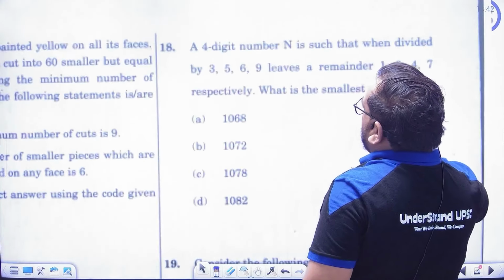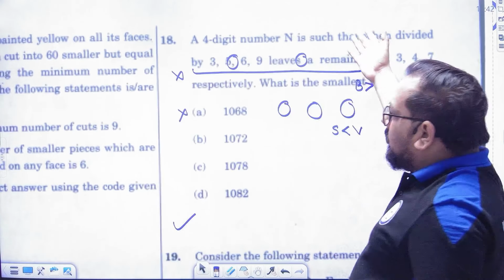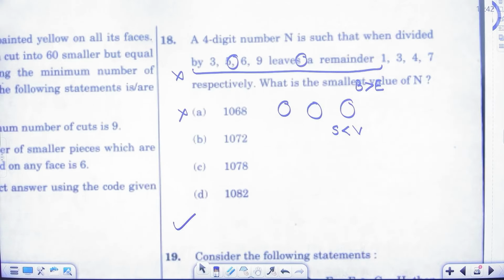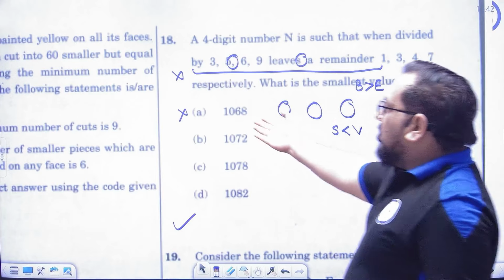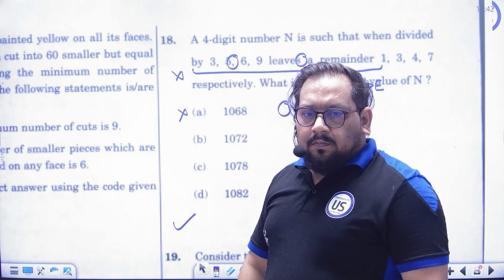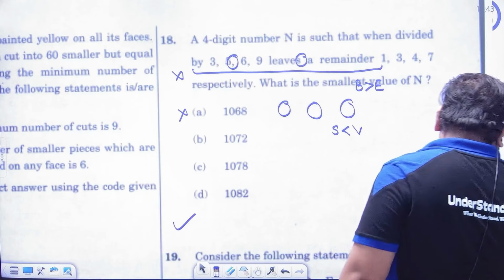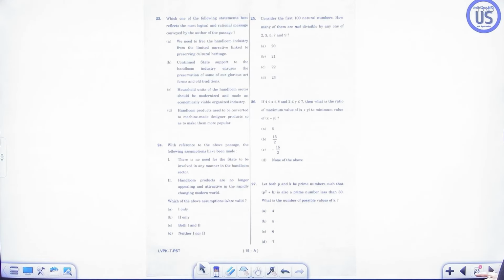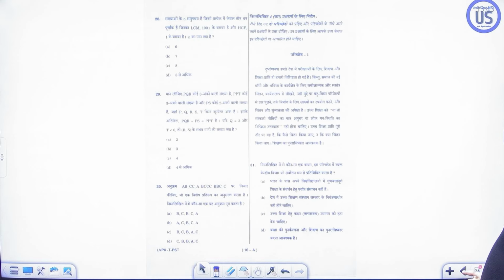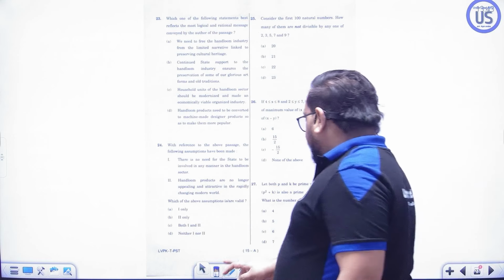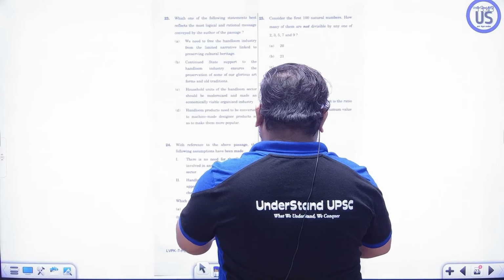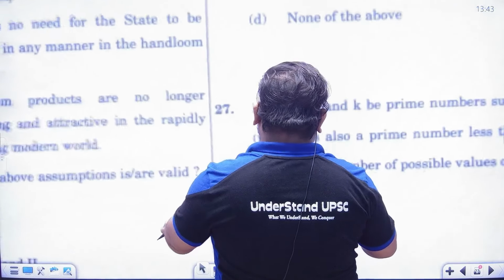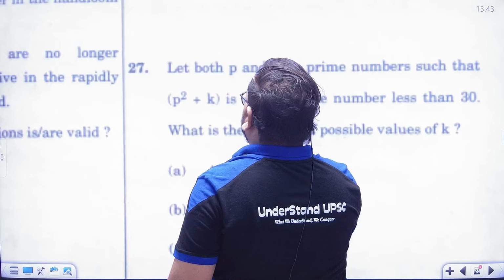See this one, it is also on the basic thing. Okay, the answer is 1072. Basic. Okay. So I hope now you can easily understand my things. Now see this question. This one. Check it out.